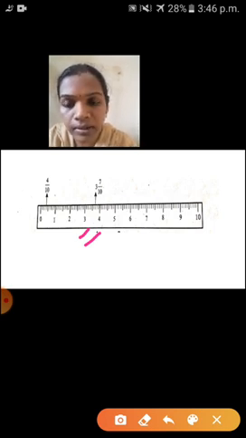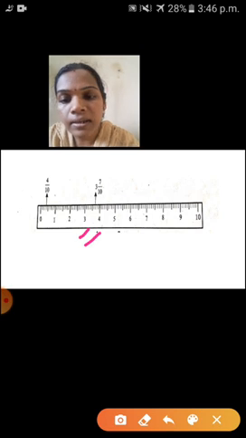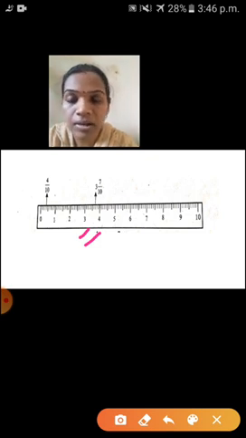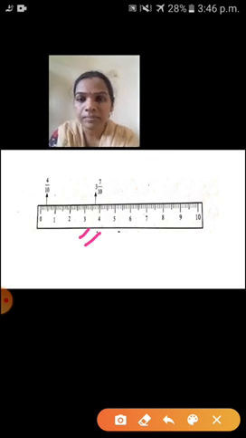So how do we write 3, 7 upon 10? In between 3 and 4, the numerator is 7, so that seventh line will be 3, 7 upon 10. Understood now, children? Yes.